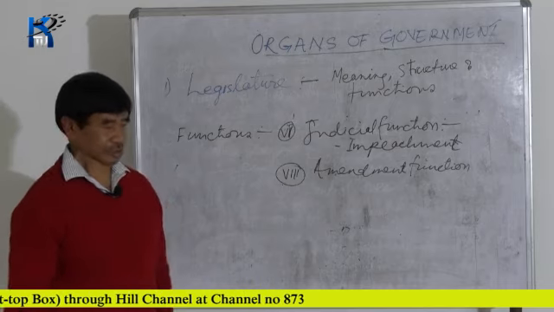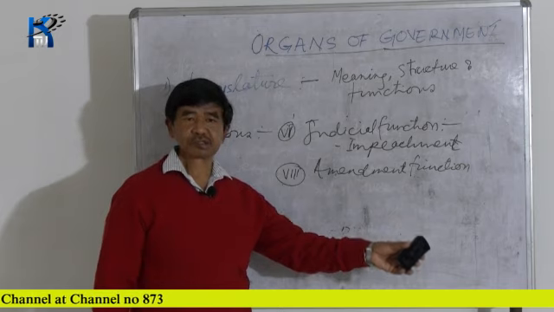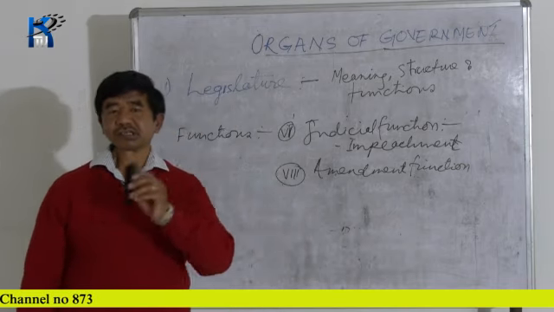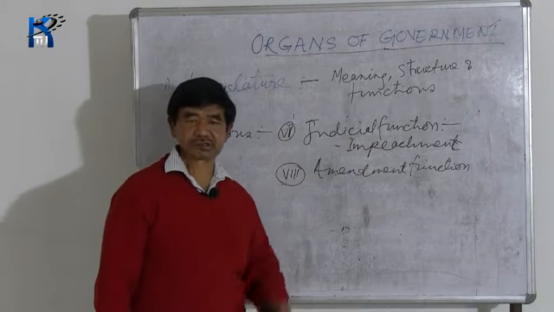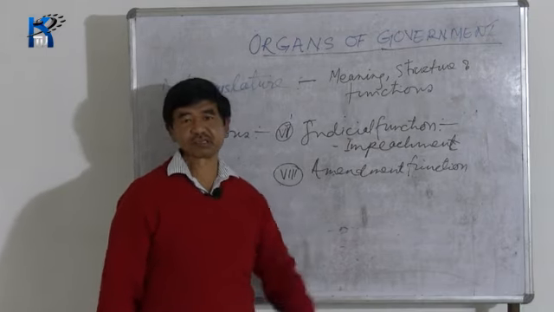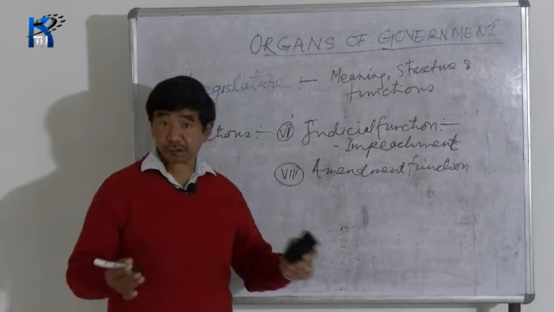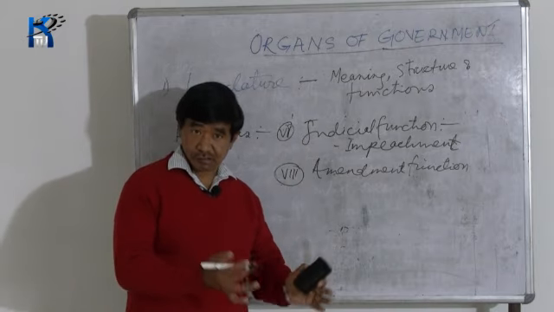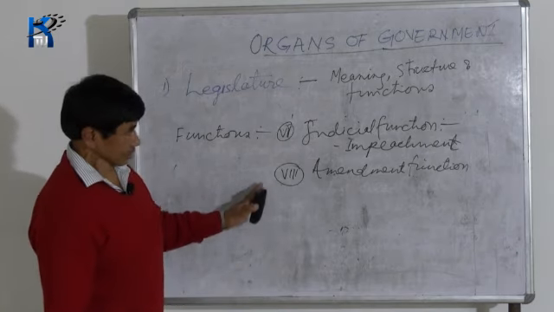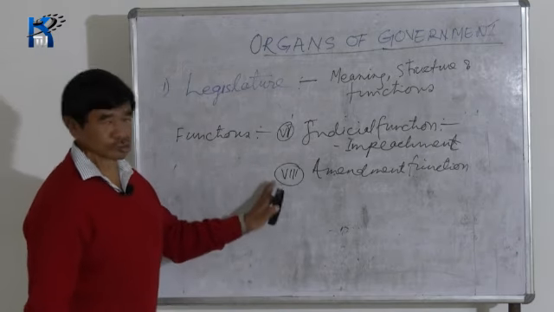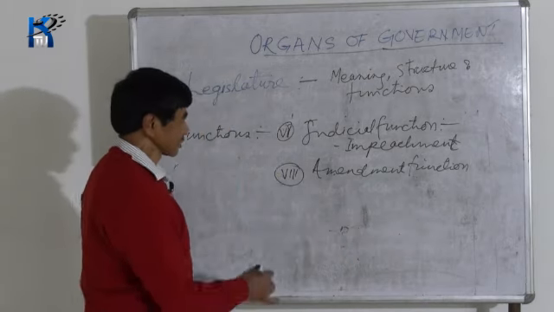As you know, in the initial stage, in the Constitution of India only 7 fundamental rights were there. Now we have only 6 fundamental rights. The right to property was taken away. That means the Constitution was amended. In the same way, some new fundamental duties are added, and in this way we find a number of changes were brought, and these can be done by the legislature. That comes under the amendment functions.